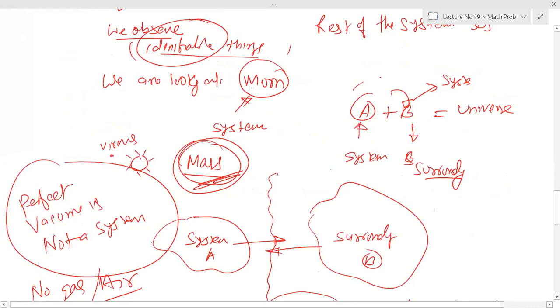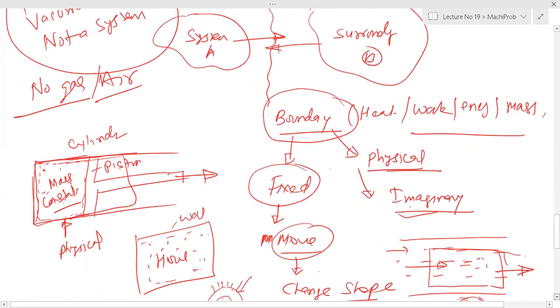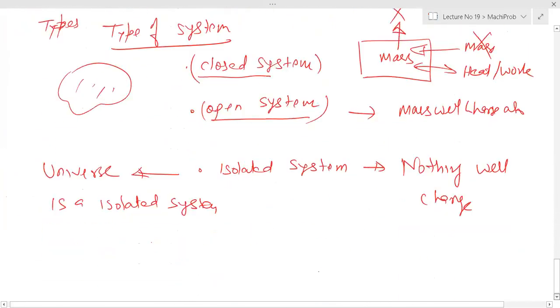It must contain mass, and mass must be there and be identifiable. So perfect vacuum cannot be a system. What is there to observe in a perfect vacuum? Nothing is there.